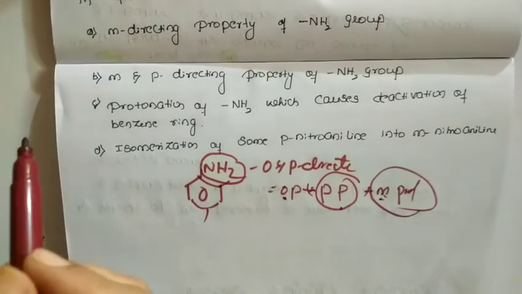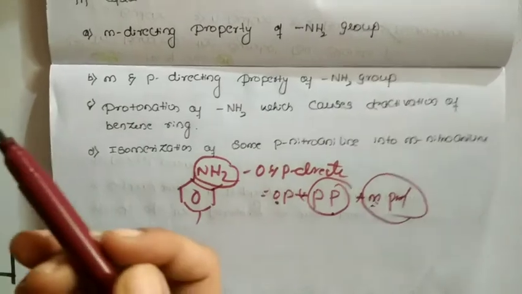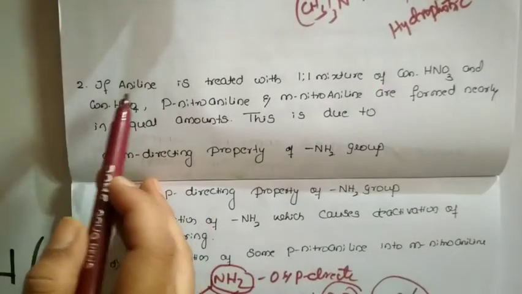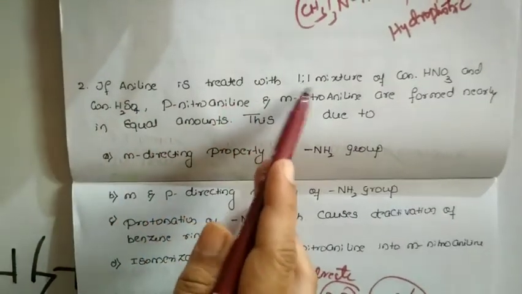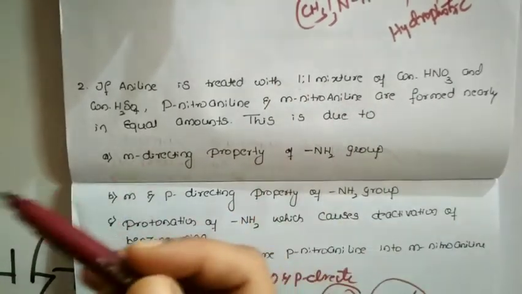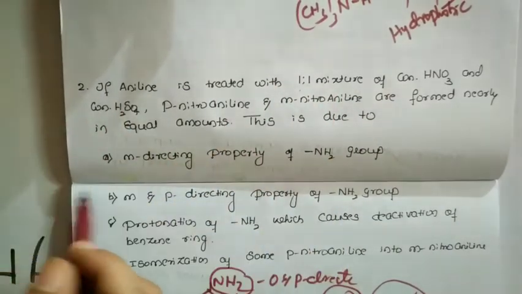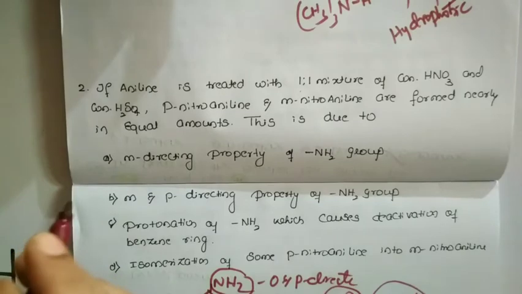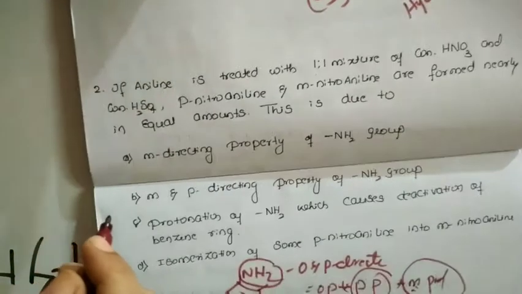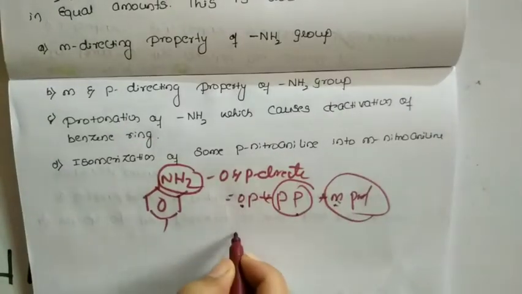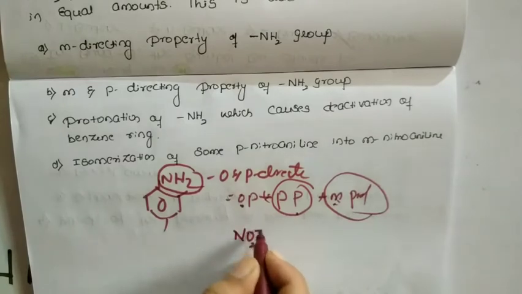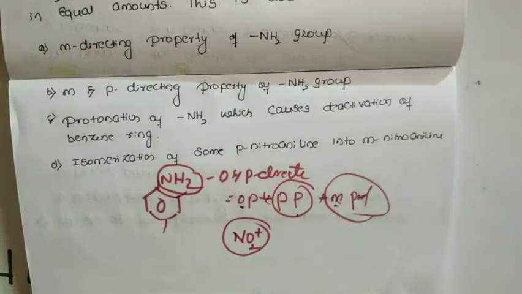Here, this is the question we have: if aniline is treated with a 1:1 mixture of nitric acid and sulfuric acid, this mixture we call the nitrating mixture. Together, that mixture will generate an electrophile, that is NO2 plus. Remember this.